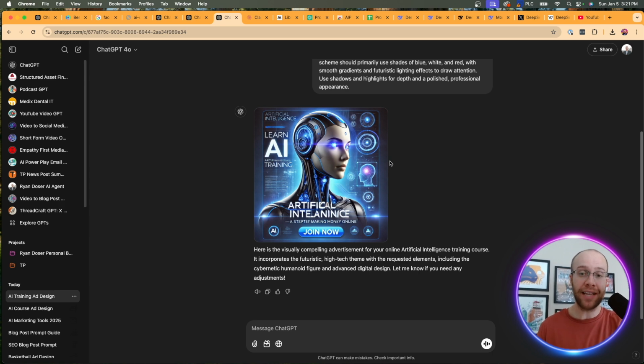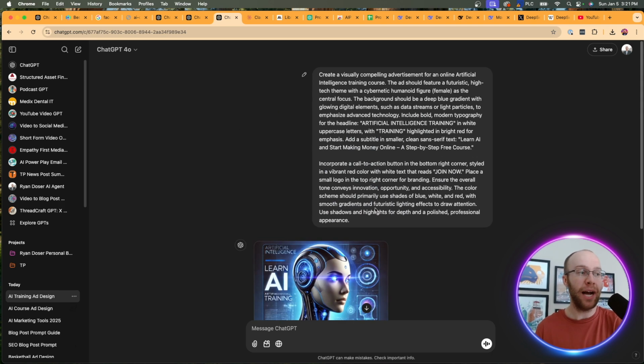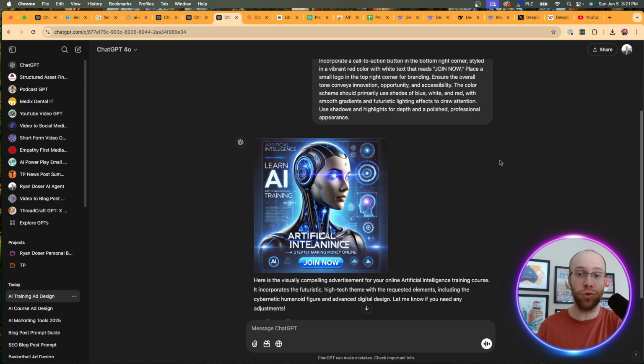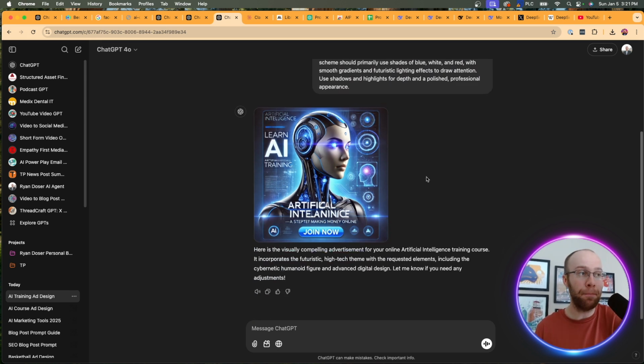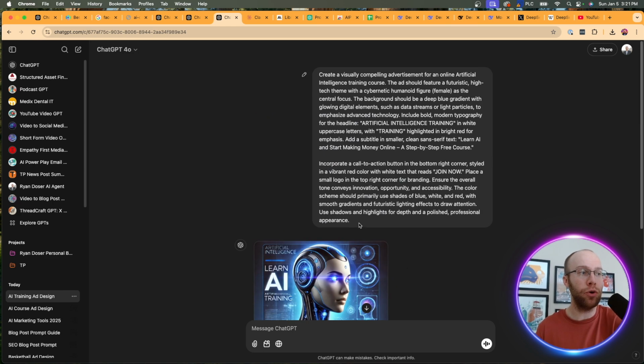If I wanted to make the highest quality image possible, I'd probably copy and paste this into a tool like Midjourney, Adobe Firefly, Flux One, right? More advanced AI image models, but this isn't a bad first draft here. I just want to show you what you can use to reverse engineer images and create more advanced prompts with the help of ChatGPT.